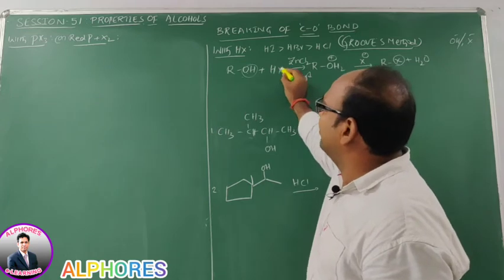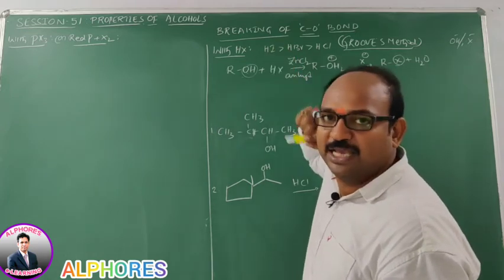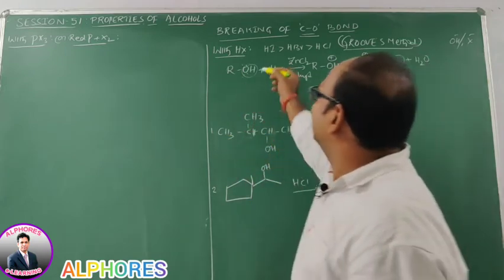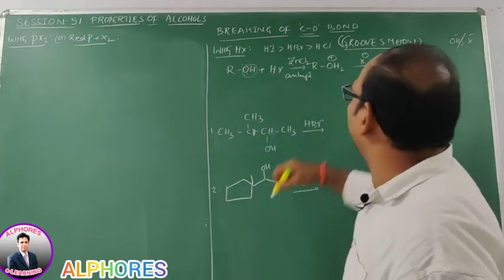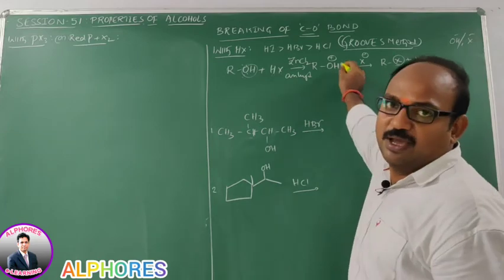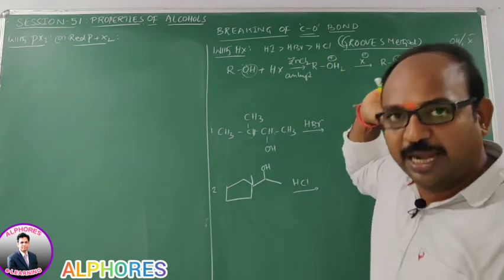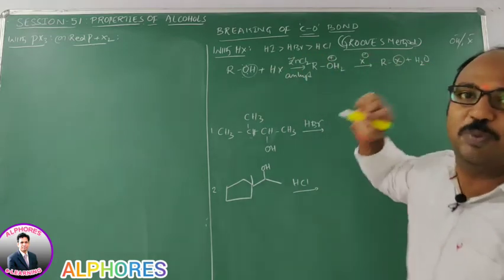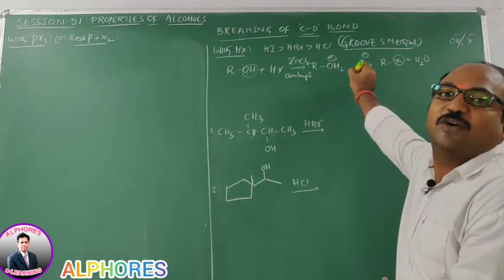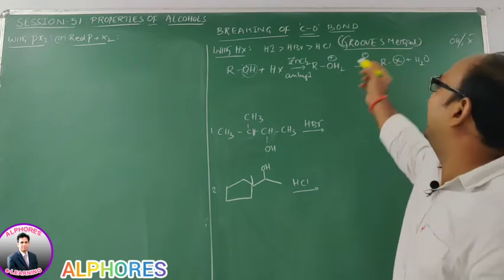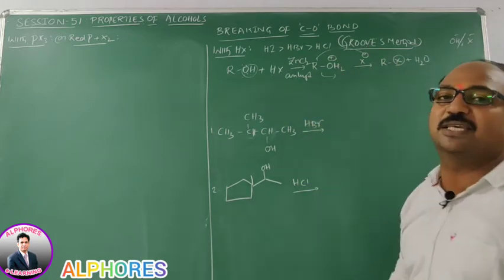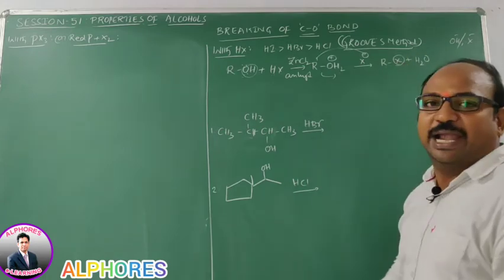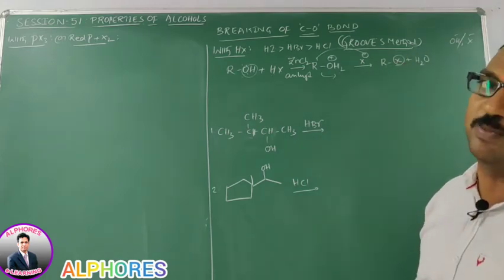Here HX is nothing but an acid, it donates H plus. The alcohol oxygen is electron rich. It takes that proton and converts into ROH2 plus. And once the OH group is converted into OH2 plus, this will be a good leaving group and X minus can displace OH2 plus. As OH minus, X minus cannot displace.